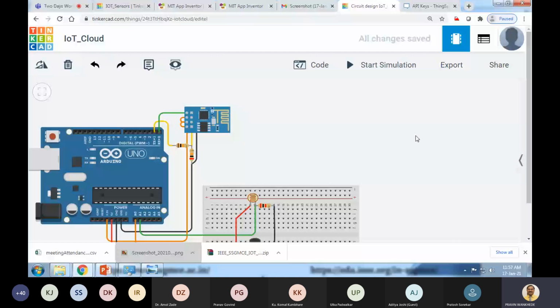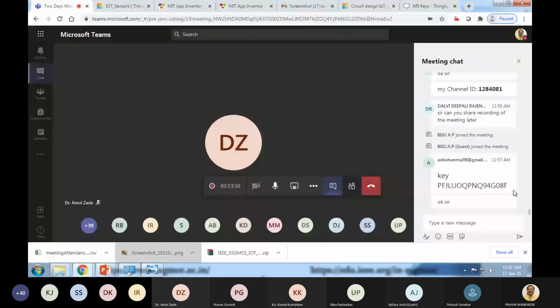If you have very critical real-time applications, I suggest not going for such clouds because these are free clouds, or you have to buy them, because the free versions will have some limitations. Yes, sir. Correct.